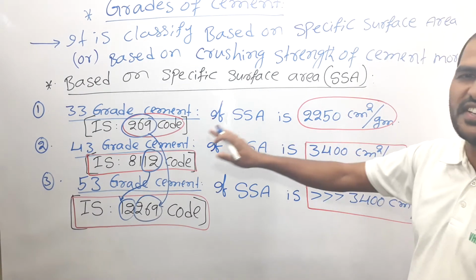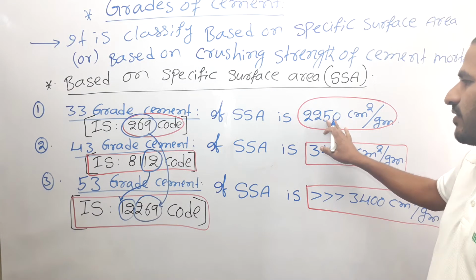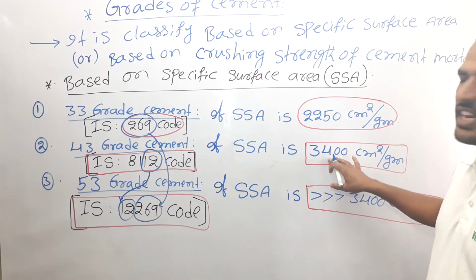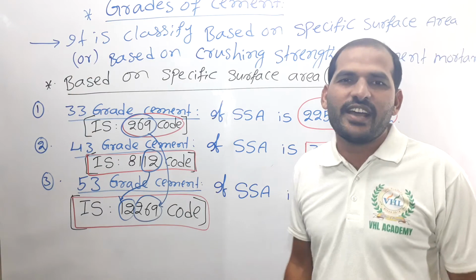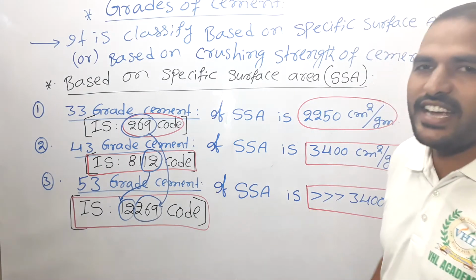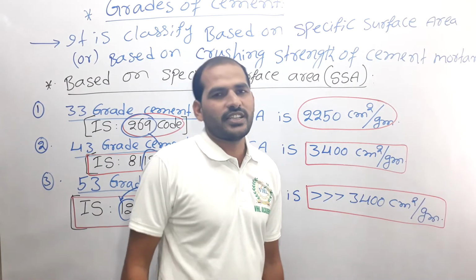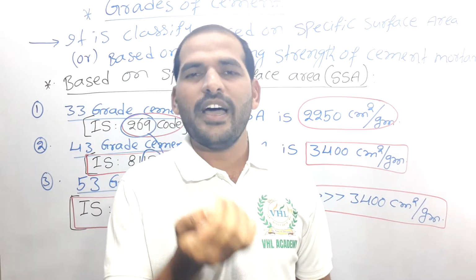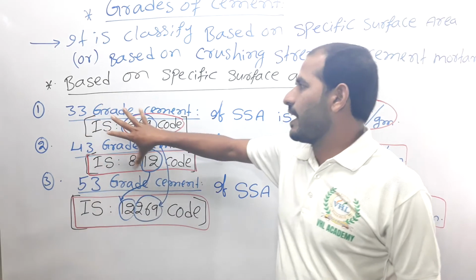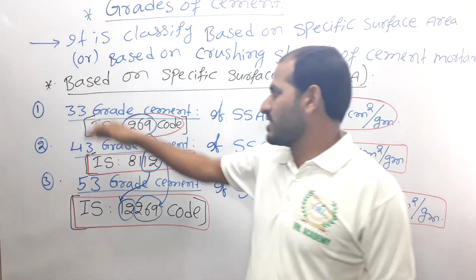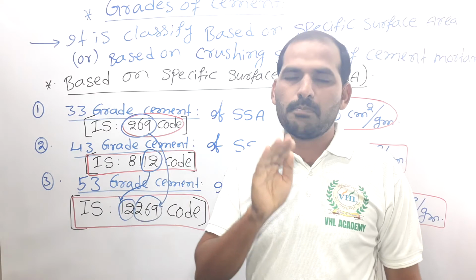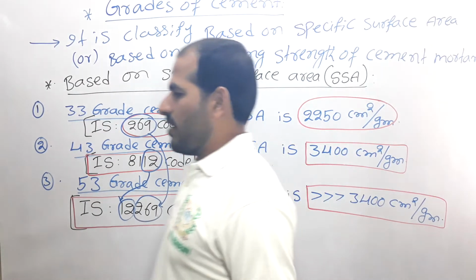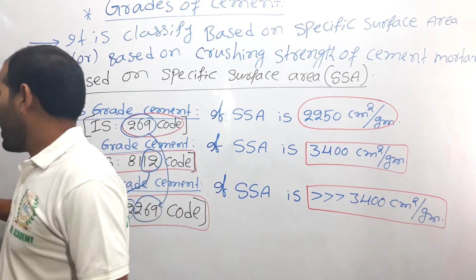The specific surface area is 2250. For 43 grade of the cement, the specific surface area is 3400. For 53 grade of the cement, the specific surface area is more than 3400 centimeter square upon 1 gram of the cement, right? So these are the different grades of the cement, that is 3 grades of the cement based on specific surface area. Right, so after this we discuss